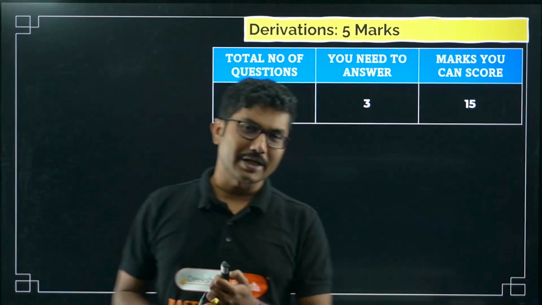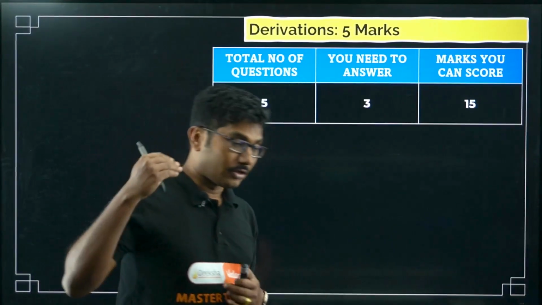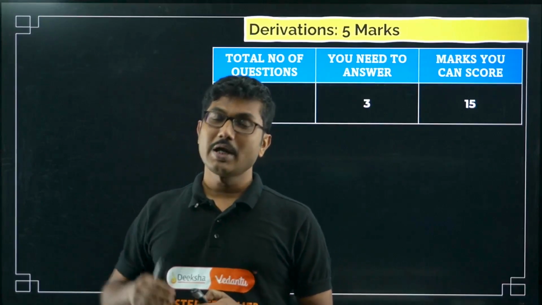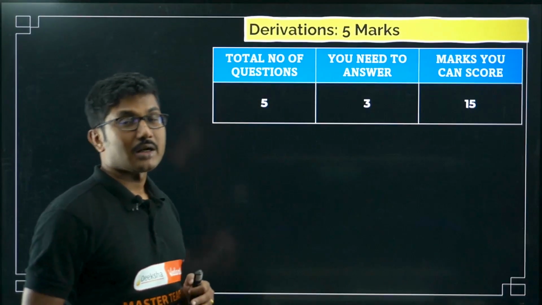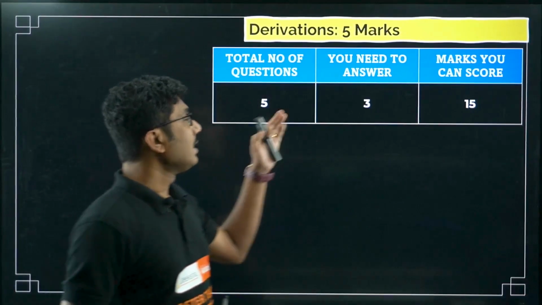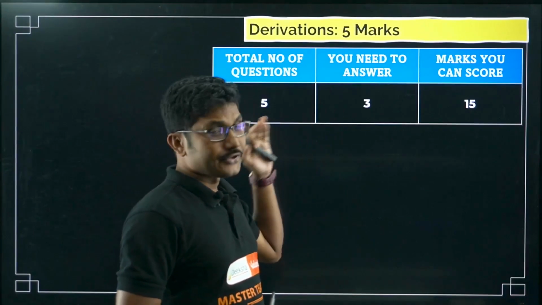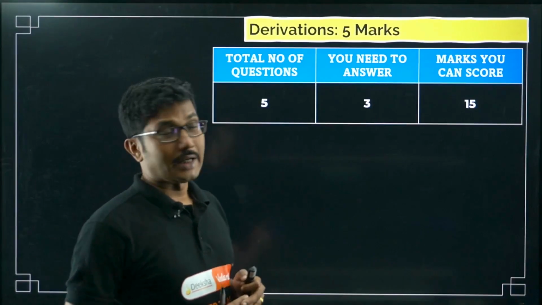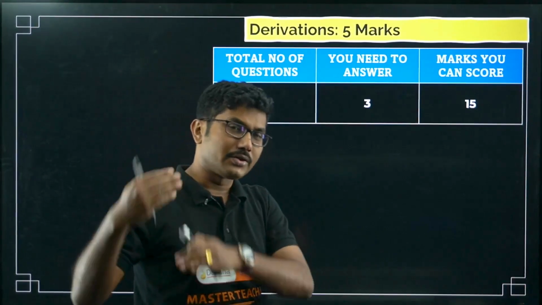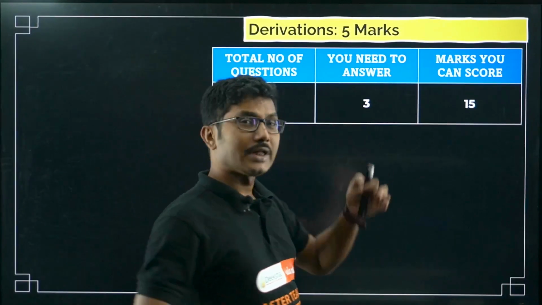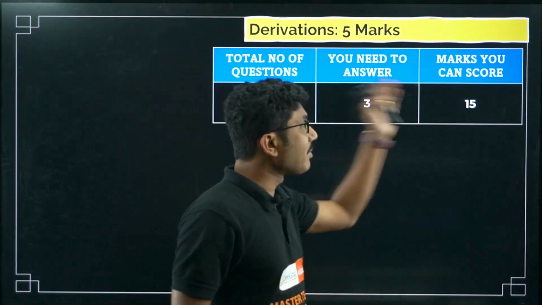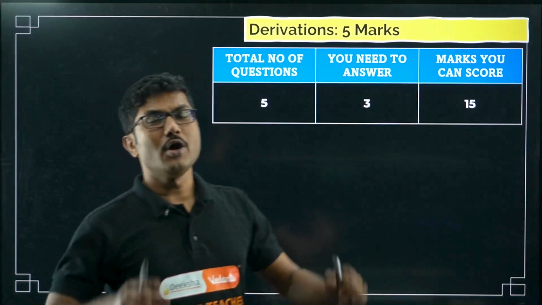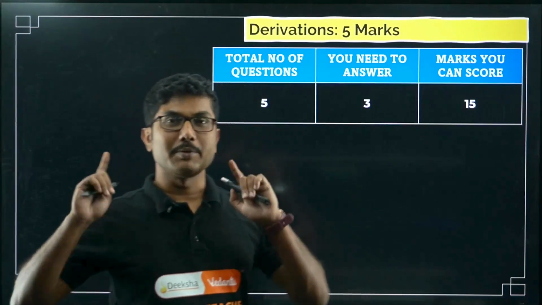Generally, in the semiconductor chapter, I always suggest the half wave or full wave rectifier. That is very common. I have done that in our semiconductor chapter. You can go and check that out, right? So there are 3 questions that you have to answer, but out of the 3, minimum 2 will be derivations. You can answer all 3 derivations as well if you wish. There are enough derivations, and the maximum marks that you can score is 15. So if you watch this video, you will be good to go with all the 15 marks.